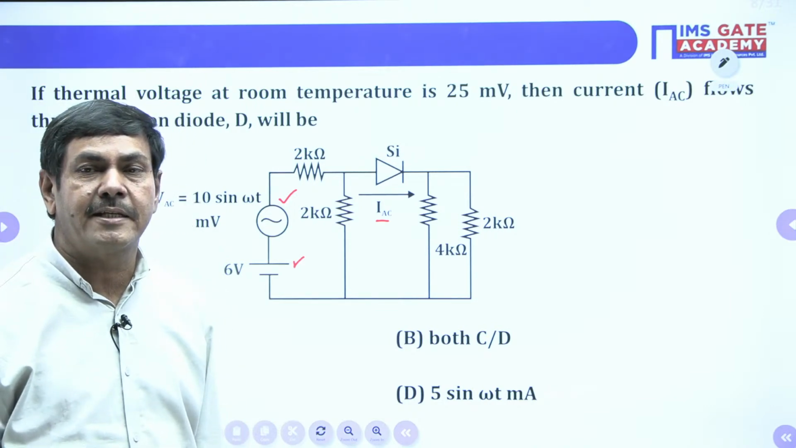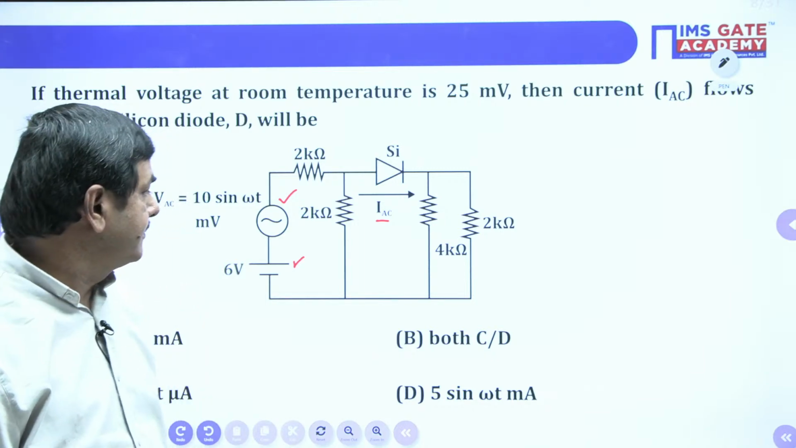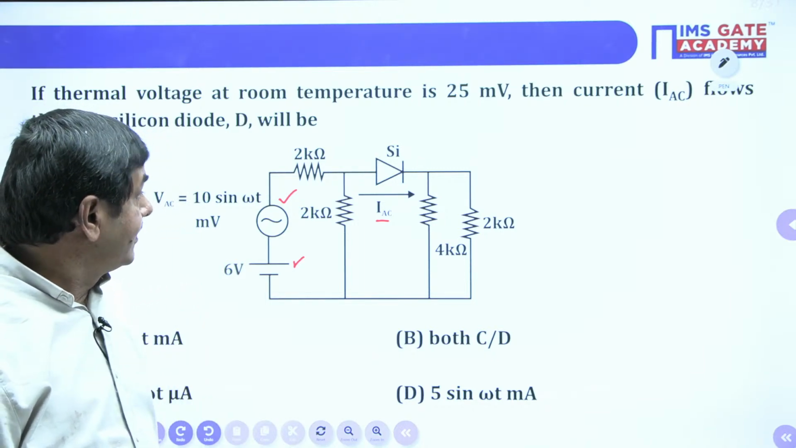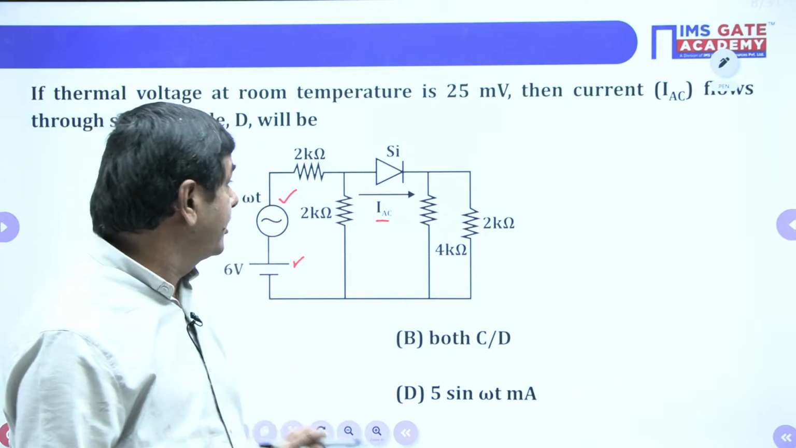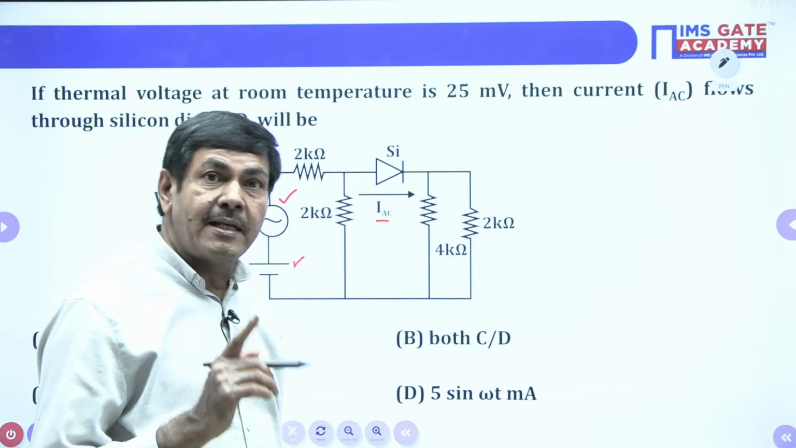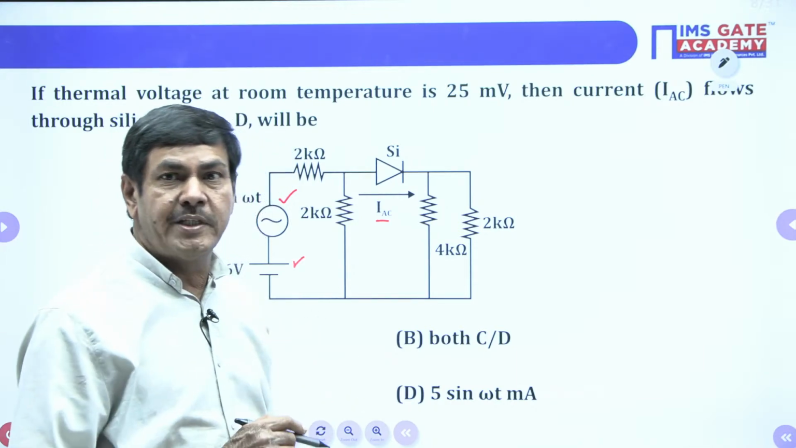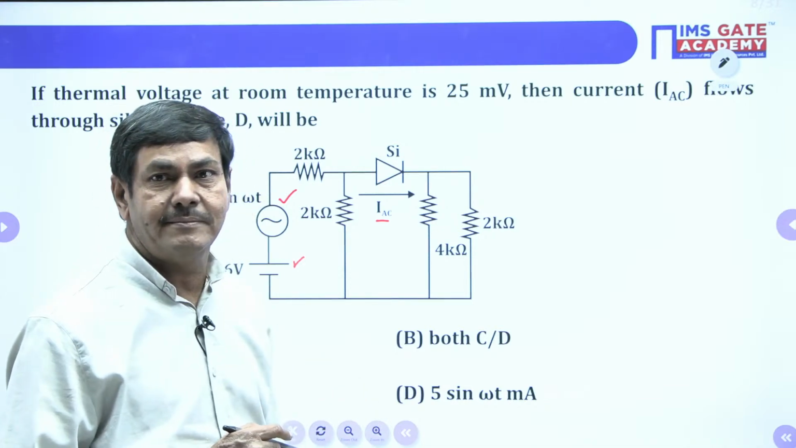Which option is correct? Anybody? Anybody can do this question. In this problem, I will explain at first. It is better to explain it here. Whenever AC and DC are connected with any diode, directly we cannot do this question.